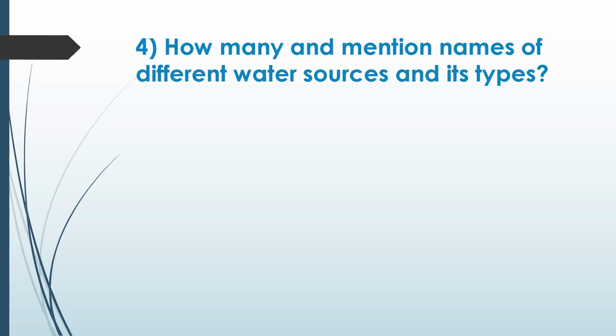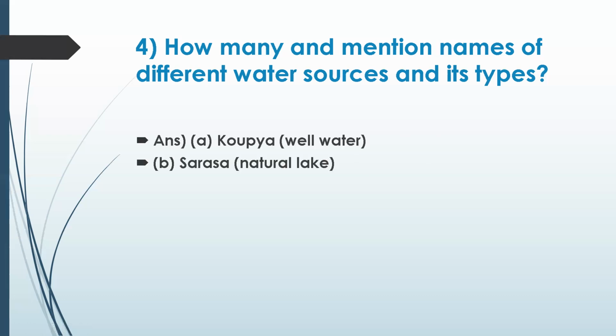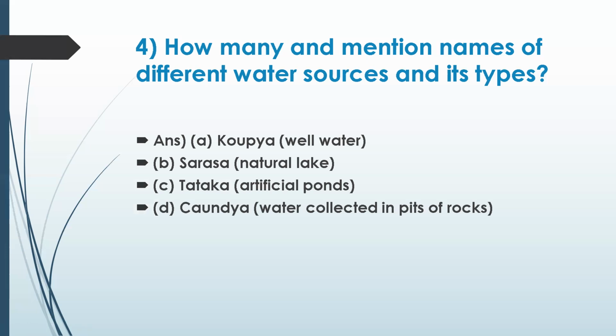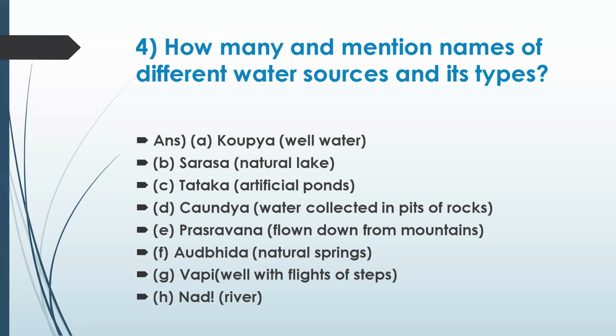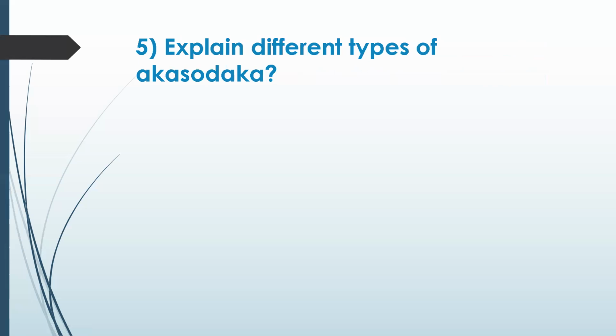Nadi. Samudra. What comes from the mountains? It's called Haima. Haima is snow. Okay. That is a different type of source. I think people already mentioned a few. Let's get into that. Kaupya is well water. Sarasa, natural lake. Tataka, artificial ponds. Kaunjaya, water collected in pits of rocks. Prasravana, flowing down from mountains, the natural springs. Vapi, a well with a flight of steps. Nadi, the last one, is the river.